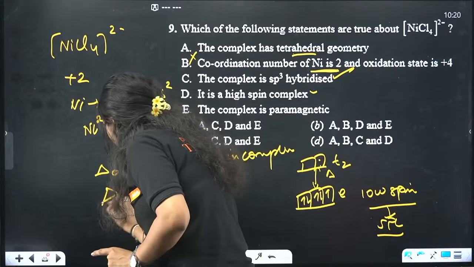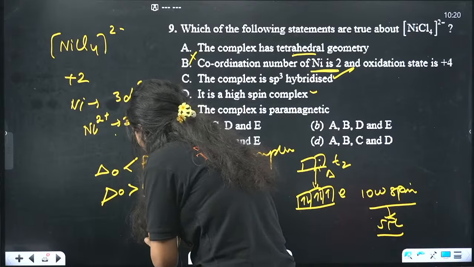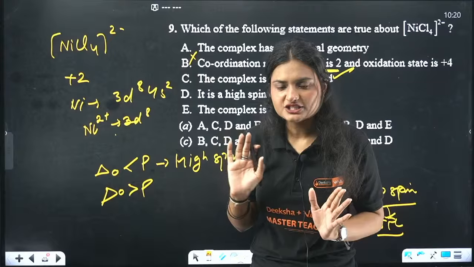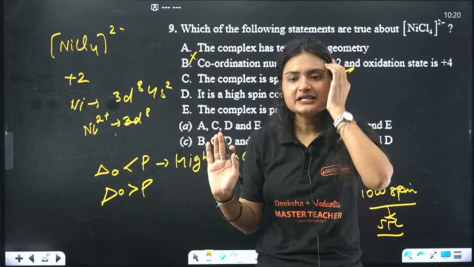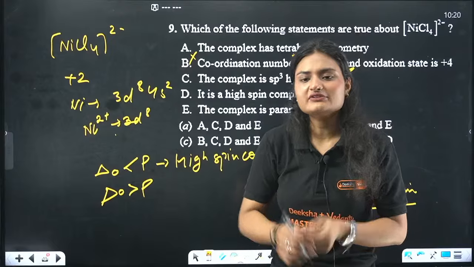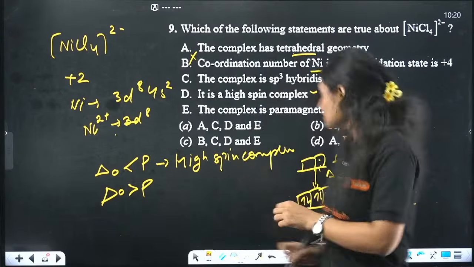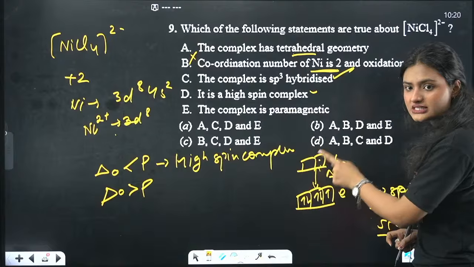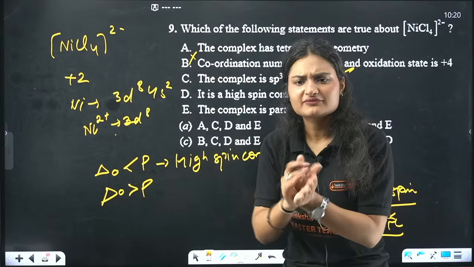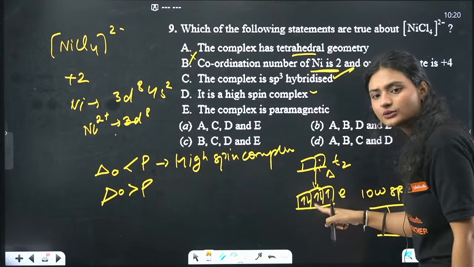But if the pairing energy is less than the crystal field splitting energy, this is the shortcut for the electron, right? So now the electron will pair. Instead of crossing this distance and going up, the electron will just pair itself there, right?